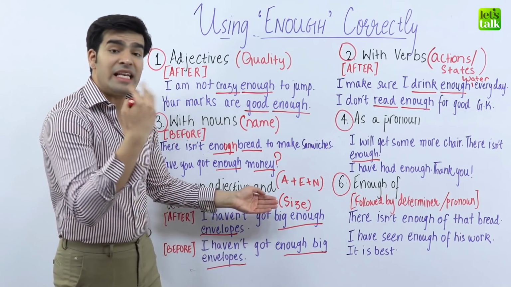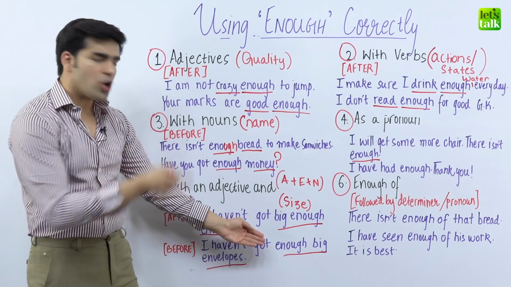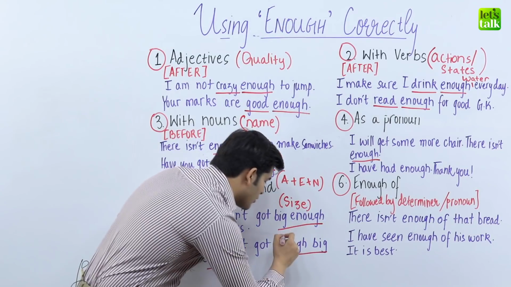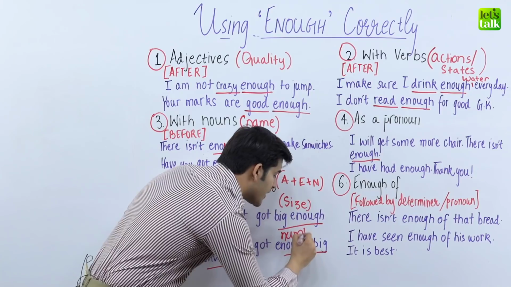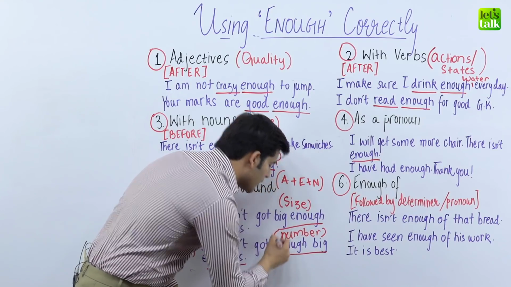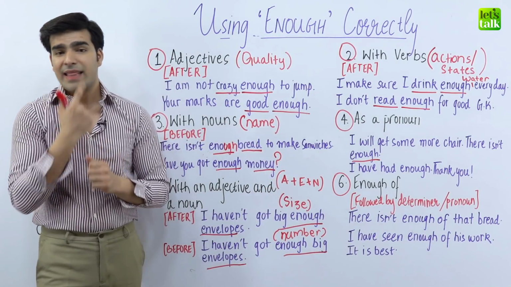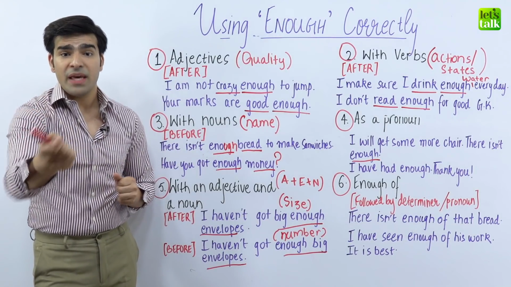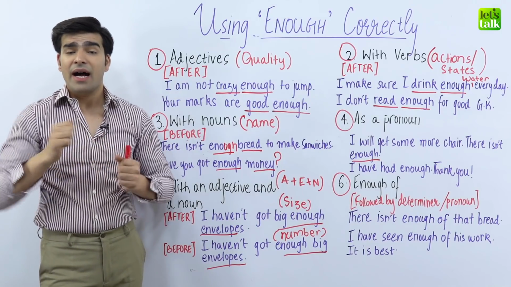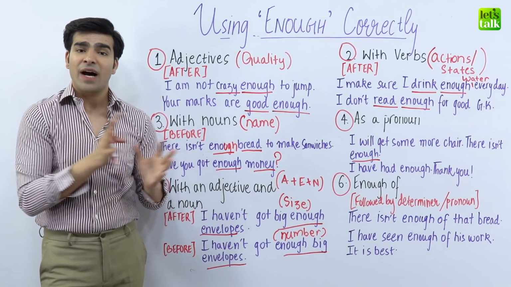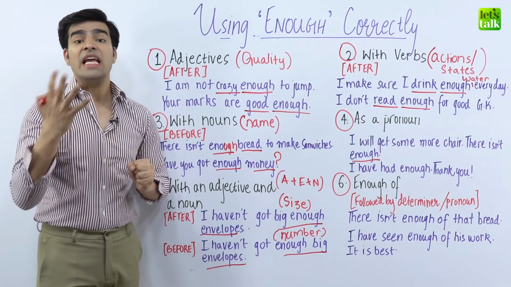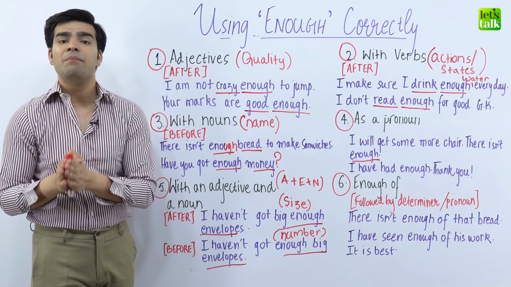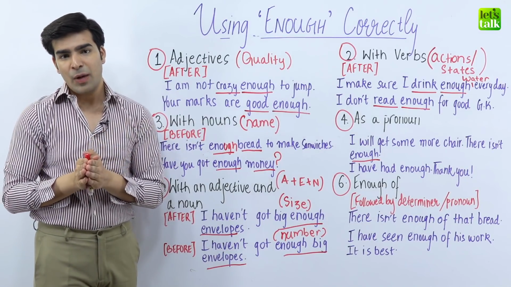I haven't got enough big envelopes. Here I'm not talking about the size. I'm talking about number. What am I talking about? I'm talking about the number of big envelopes in the room. Hey, I need to send this postcard to my family. Can I borrow one big envelope? You say, hey, I have 5 postcards and 5 envelopes. I don't have enough big envelopes. So here I'm talking about the number of big envelopes.